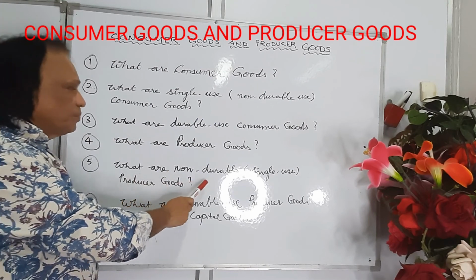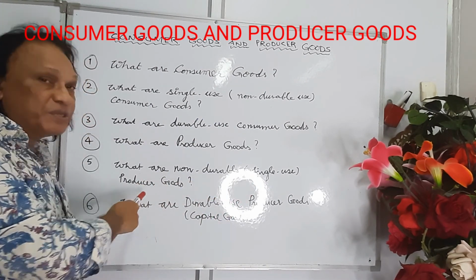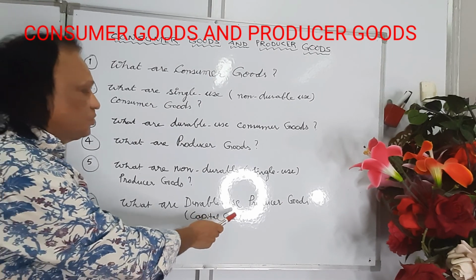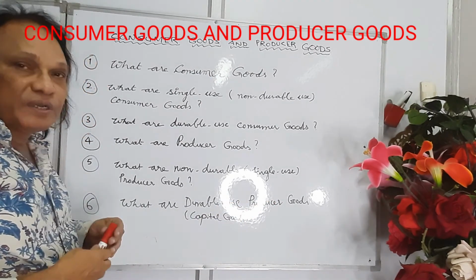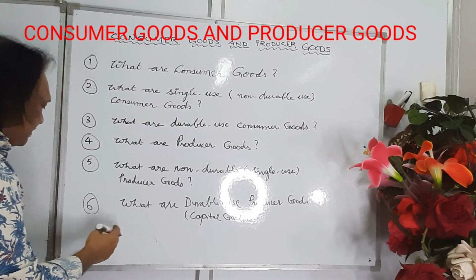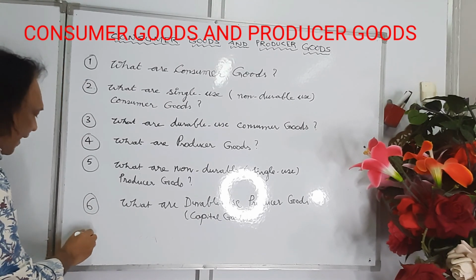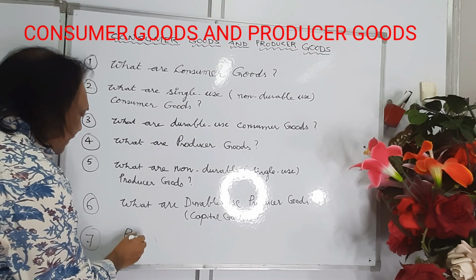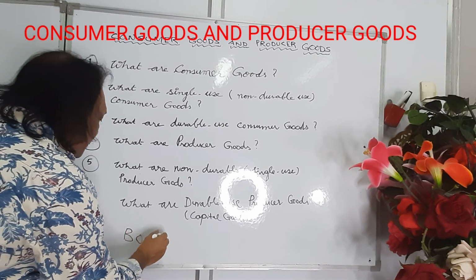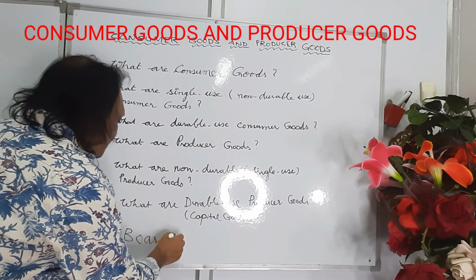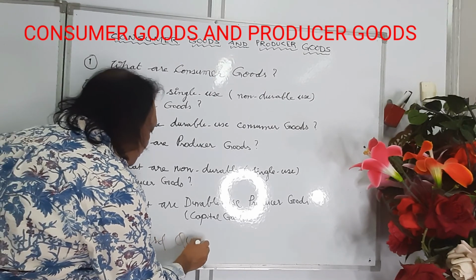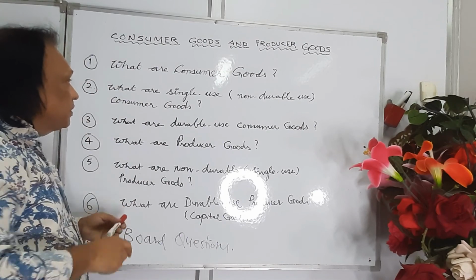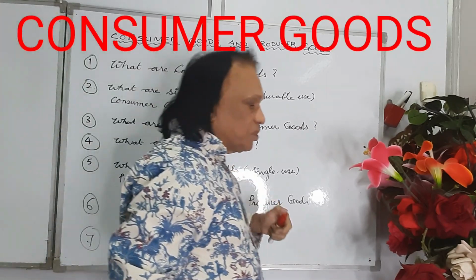What are non-durable or single use producer goods? And what are durable use producer goods, and we call them capital goods. And we have one more bonus today, the questions that came in the board questions. Let's start with the first question.